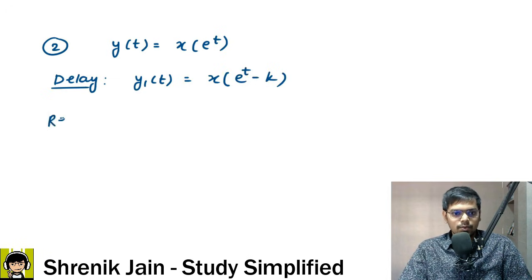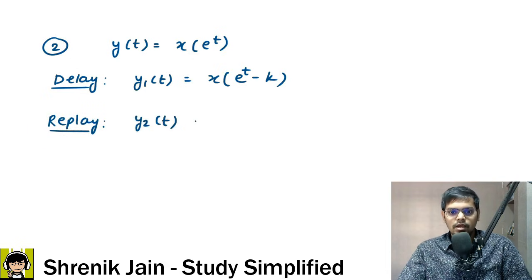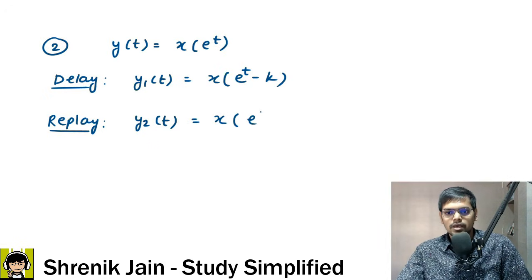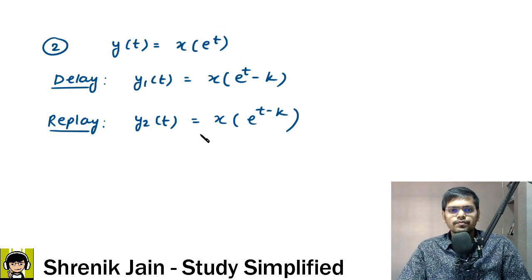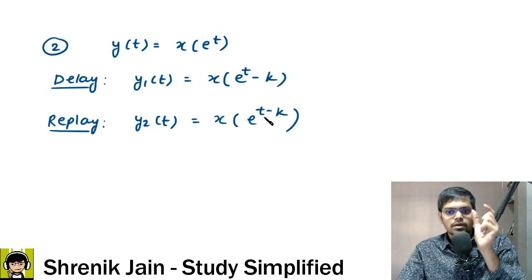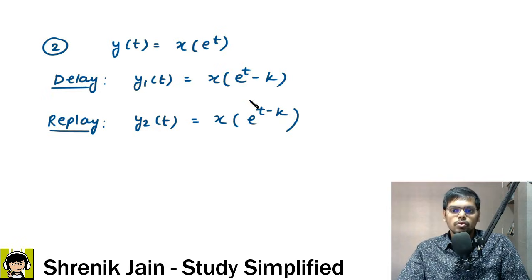Now the second step is replace. Wherever you have t, replace with t minus k. So in that case, the respective output, let us say y2 of t, is equal to x of e to the power, replacing t with t minus k. So you can see this is replacing t with t minus k. Now my question to you is, see this first output and the second output. Are they same? No, sir, they are not same. Here we have x of e to the power t minus k, and here we have x of e to the power bracket t minus k. So both of them are different.